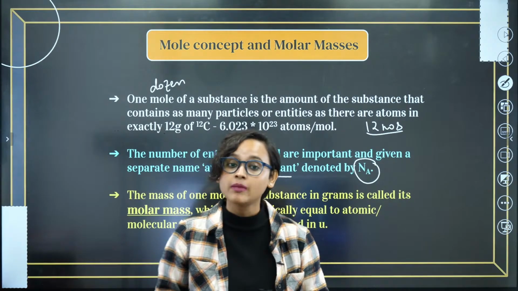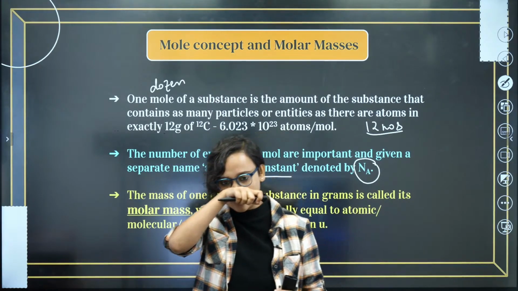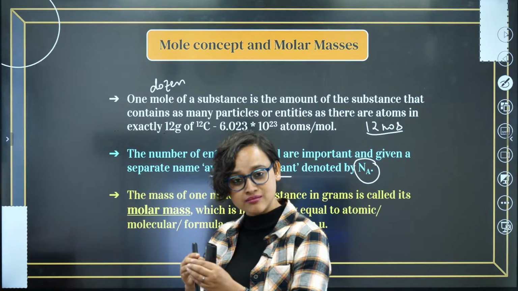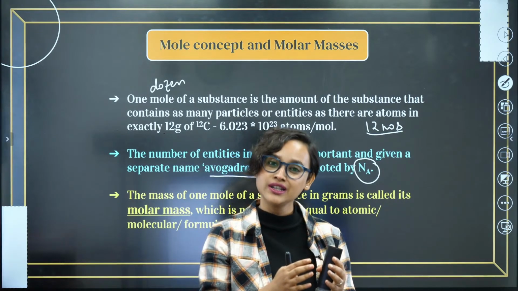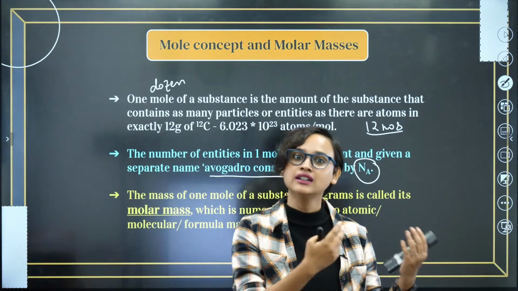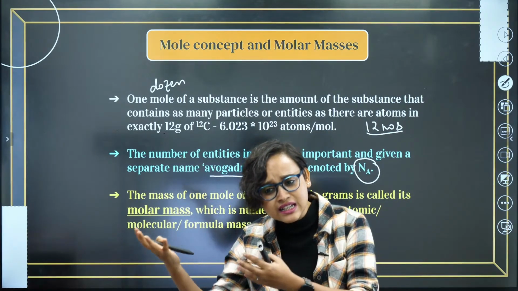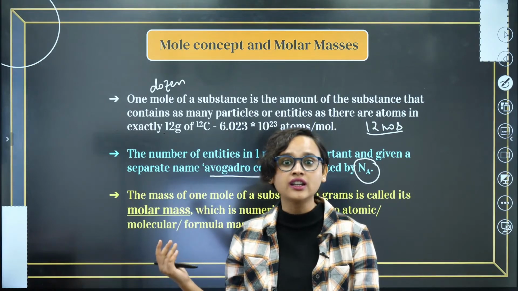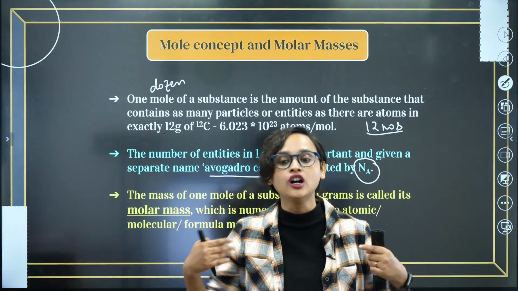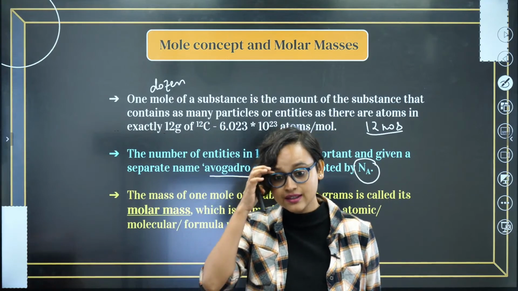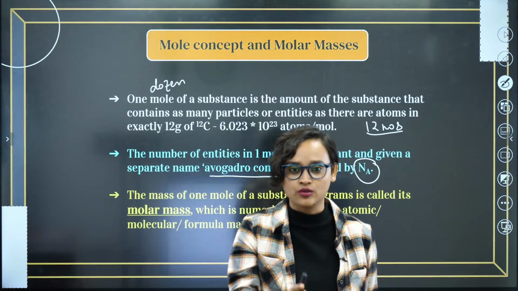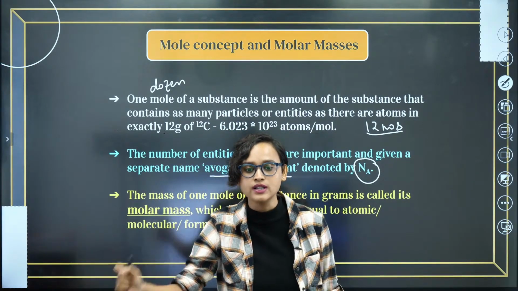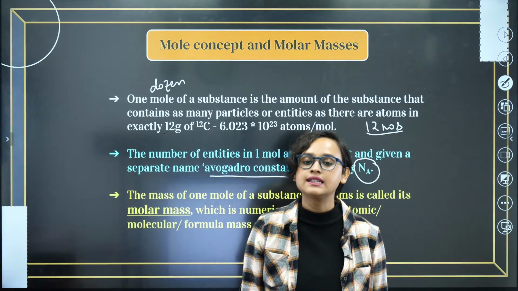Now the question that comes in our mind is, ma'am, why are we reading this mole concept? Well, that's because mole concept deals with how atoms combine together and form molecules, and how molecules combine together and form something else. So basically it's all connected. And obviously we are learning it because in JEE Advanced we have seen many numericals related to this. Yes, Akula Nandini, absolutely right. So Avogadro number, 1 AMU, 6.023 into 10 to the power 23 is all same. Very good.